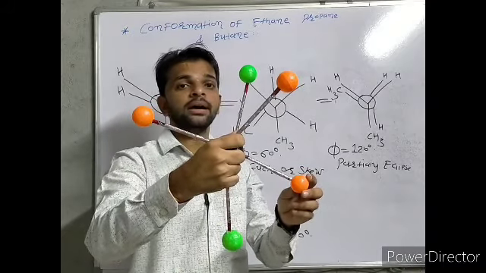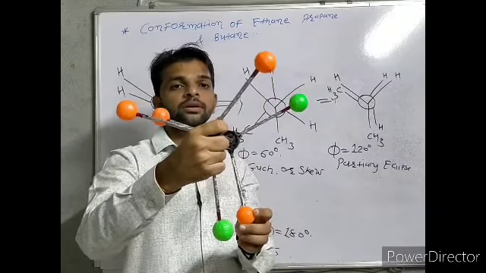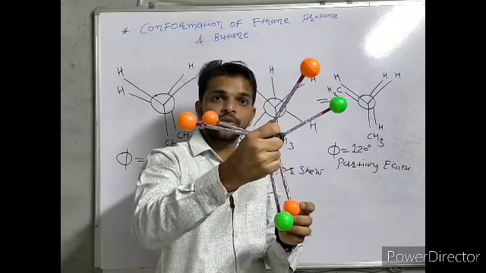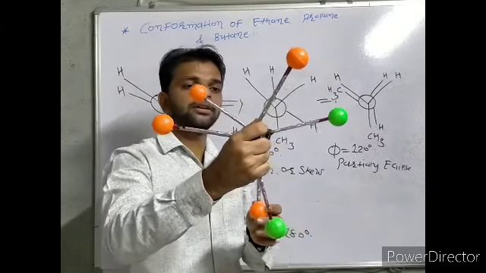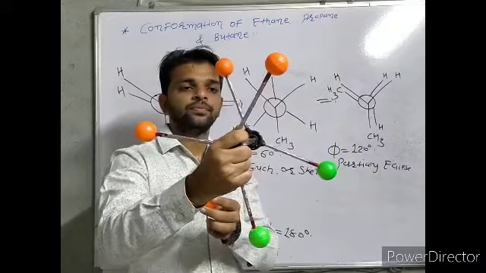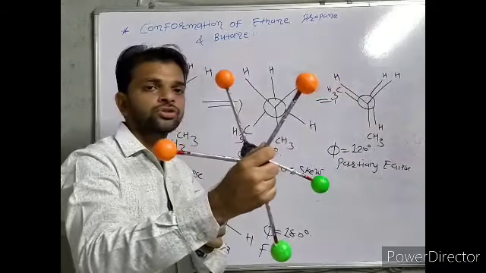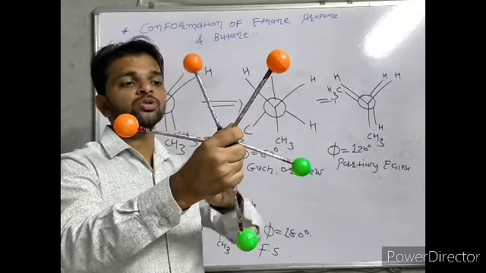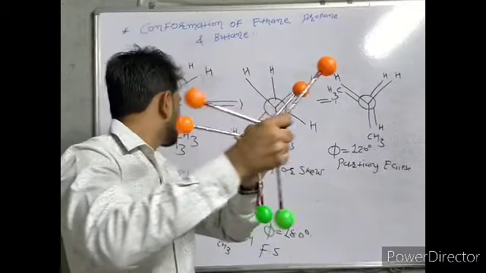Again we rotate by 60 degrees, meaning the total rotation is 240, and we again get partial eclipse. Again we rotate to 300 degrees, and we get gauge or skew. Again we rotate by 60 degrees, meaning the total rotation is 360, and we get the eclipse again.